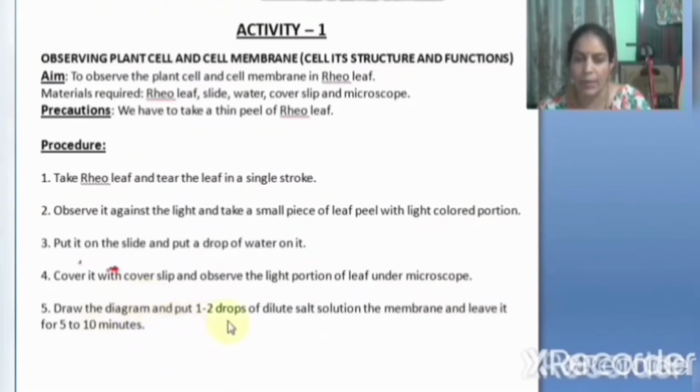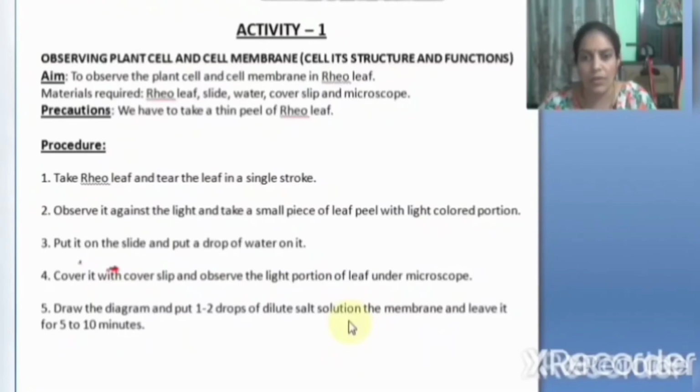Draw the diagram and put 1 or 2 drops of dilute salt solution. After putting water, we put a cover slip and observe that slide under the microscope. Why should we keep a cover slip over the material? Because while observing, the lens should not go near and touch the material. If it touches the material, you cannot see the cells properly. So we should keep a cover slip on it.